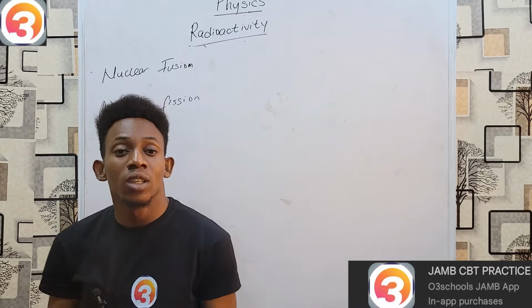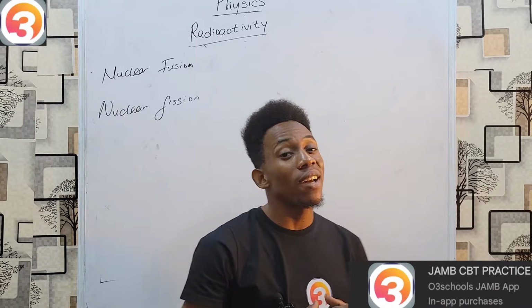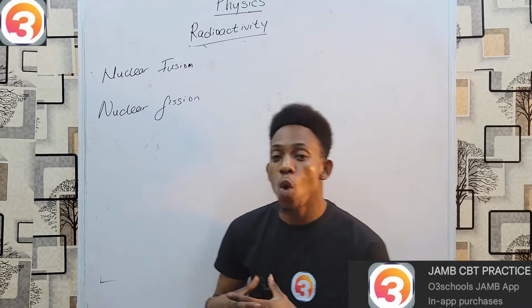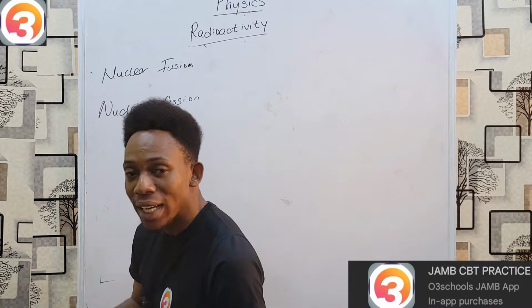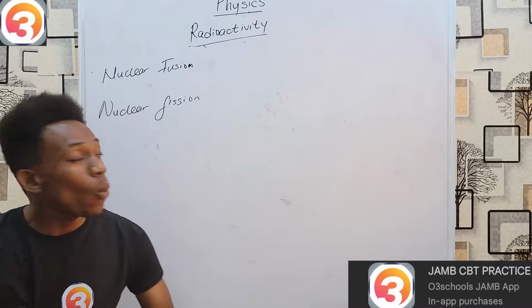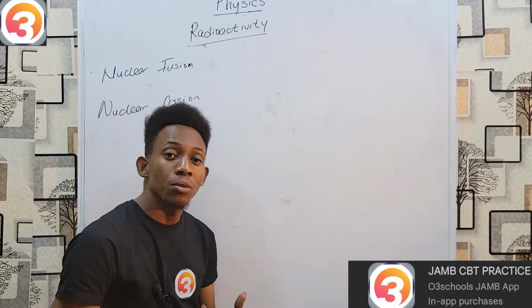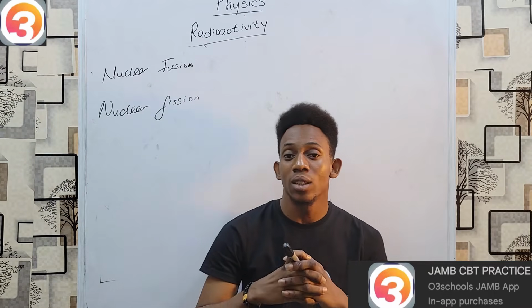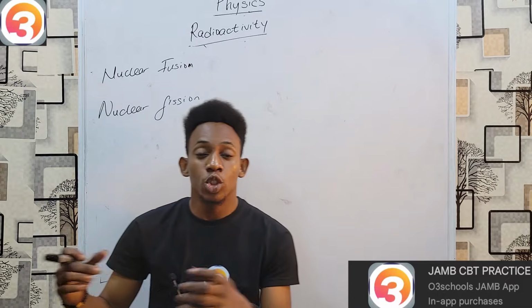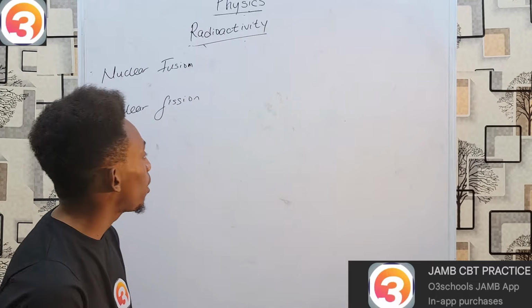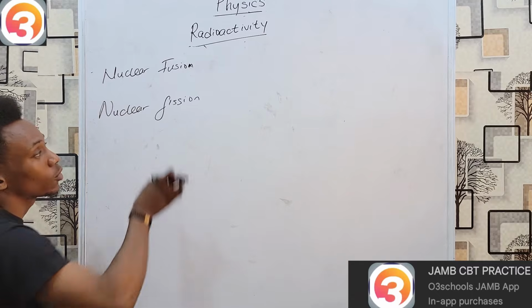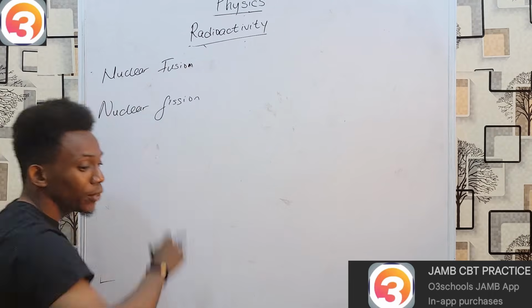Nuclear fusion means to take two smaller elements and combine them under very high temperature to form a much heavier element, with the release of energy. On the other hand, nuclear fission refers to taking a single element and breaking it down into smaller elements, also accompanied by the release of vast amounts of energy. So that's nuclear fusion and nuclear fission.